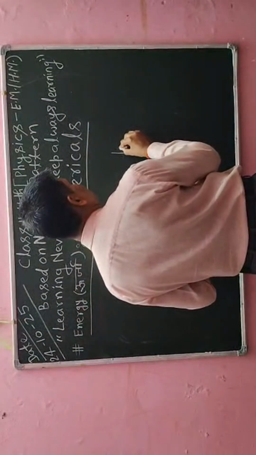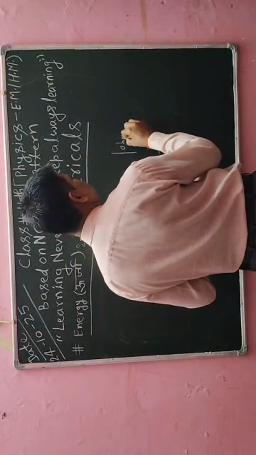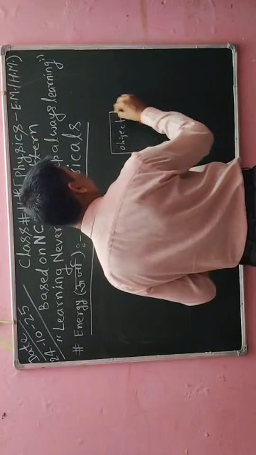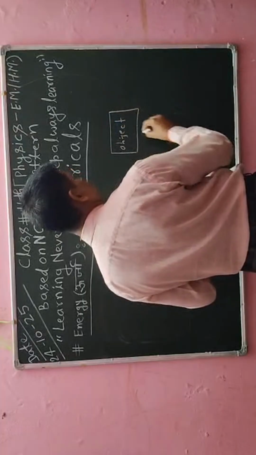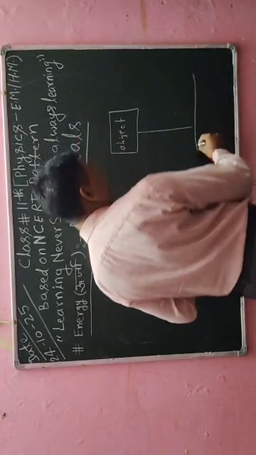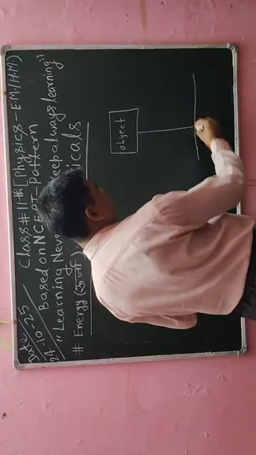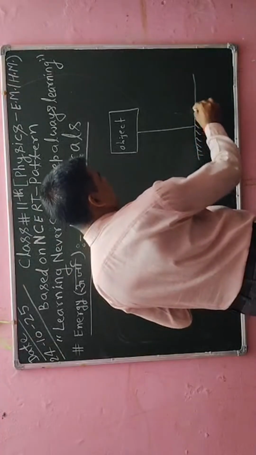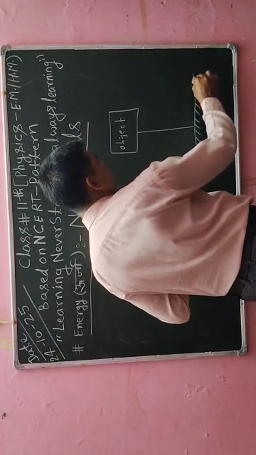This is one object, and this object is available at a height from the earth. So I will say this is the earth. The earth I have hatched in this form.